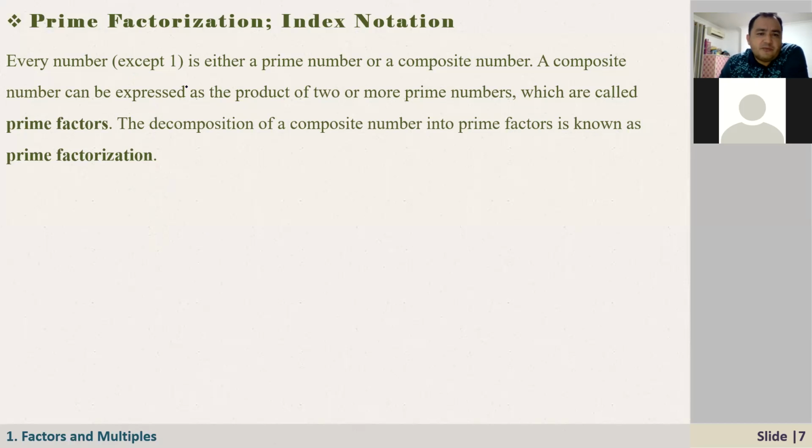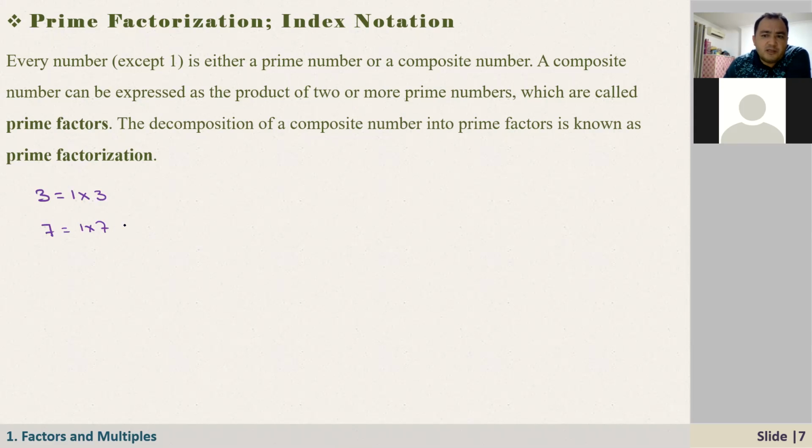So every number except 1 is either a prime number or a composite number. Now we have just studied this. A composite number can be expressed as a product of 2 or more prime numbers, which are called prime factors. Because if it is a prime number, we know that the only way to factorize or write it as a product of prime numbers is 1 times itself. For example, 3, how can I write it as a product of prime numbers? It's 1 times 3. If it is 7, it is 1 times 7.